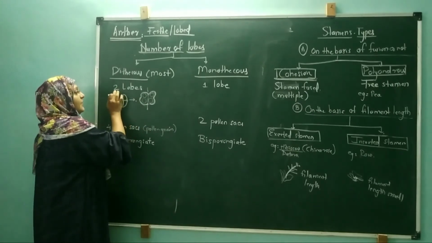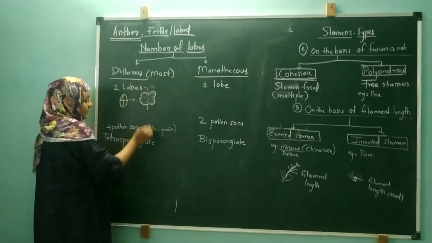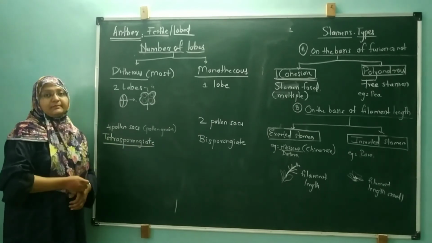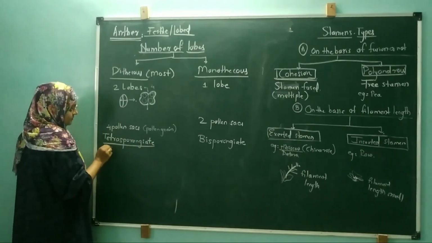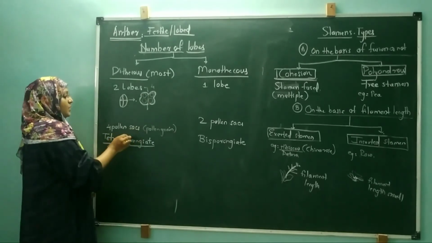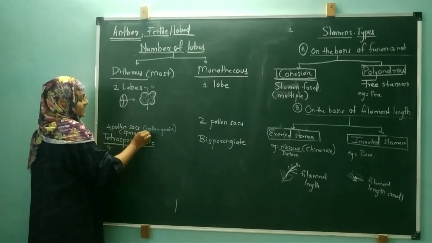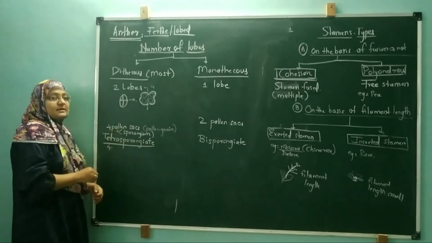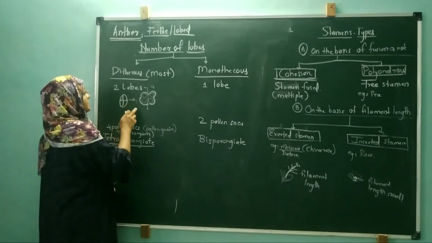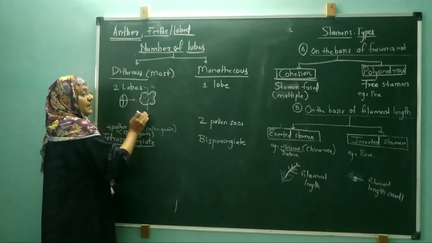So basically we have two lobes in dithecous. Because of two lobes, four sacs are present, and that kind of structure is called tetrasporangiate. Tetra means four. Sporangium is the pollen sac. Four pollen sacs are present inside these two lobes. So this is the structure of the dithecous, and most of the angiosperms have dithecous kind of anthers.